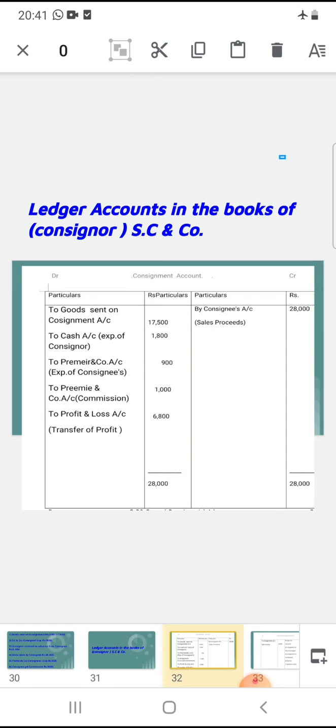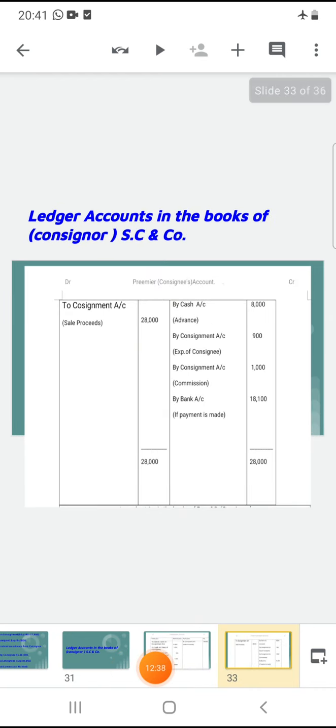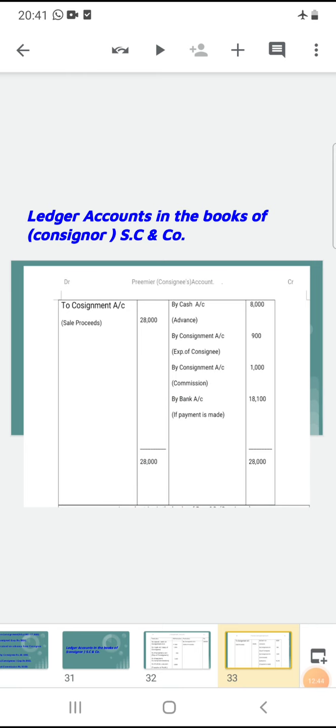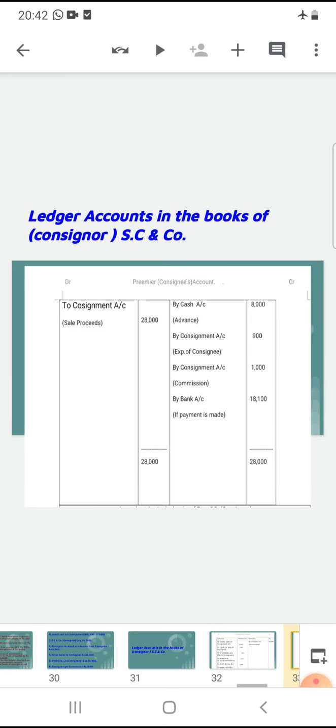to Premier and Company 900. Then next one is Premier and Company goes to credit balance, by consignment account, expenses of consignee. So Premier and Company goes to credit balance. The credit side symbol is by consignment account 900. Okay, is it clear?